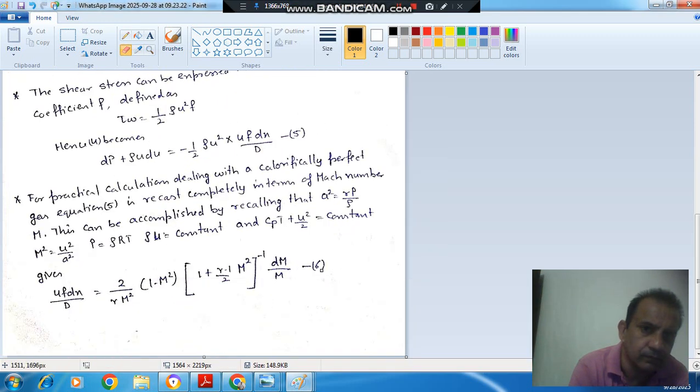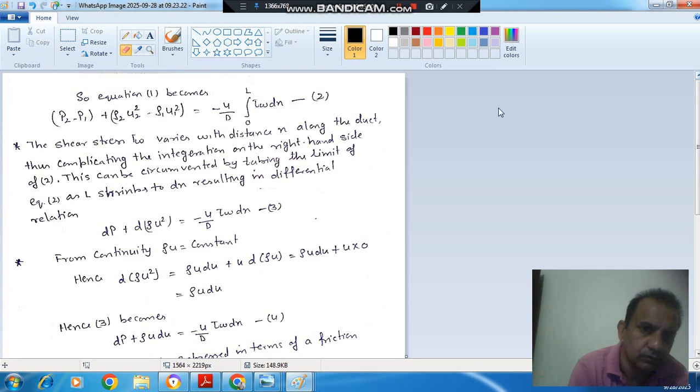So this is the new momentum equation. In case of A, we will put pi by 4 d square and take this A here, then it will be p2 minus p1 plus rho 2 u2 square minus rho 1 u1 square is equal to minus 4d within limit 0 to L tau w dx. So this is your second equation. Okay.